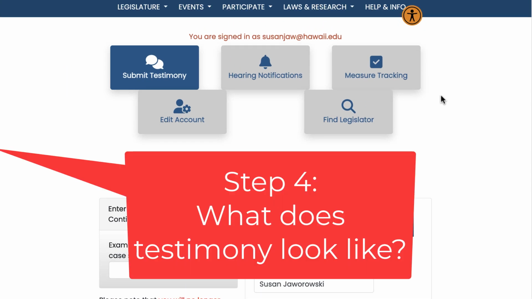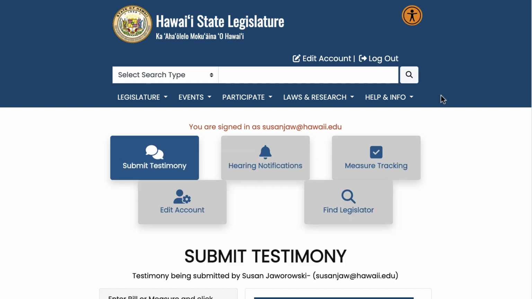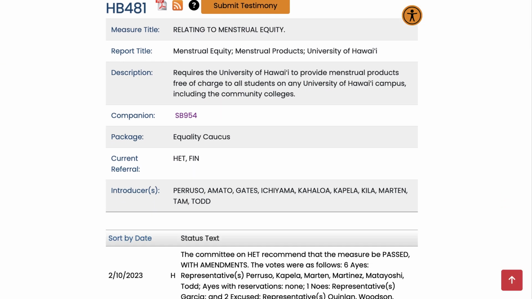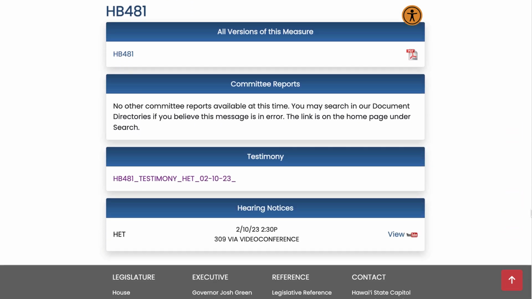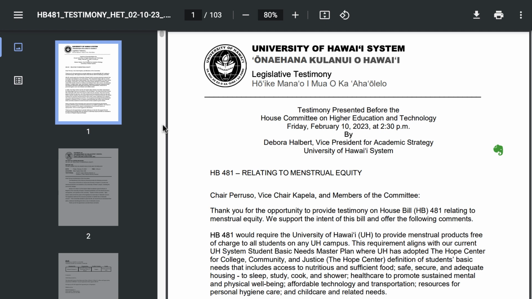Now, as part 4 to this video, let's just take a look at a bill and see what testimony looks like once you submit it. This is a bill relating to menstrual equity. This is a bill that would require the University of Hawaii to have period products in all of its restrooms for women. And if you scroll down, you'll see that this measure was passed with amendments and that testimony was received. And testimony can be formal or quite informal.